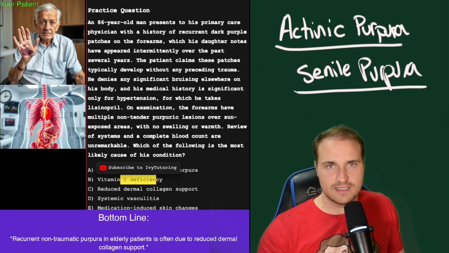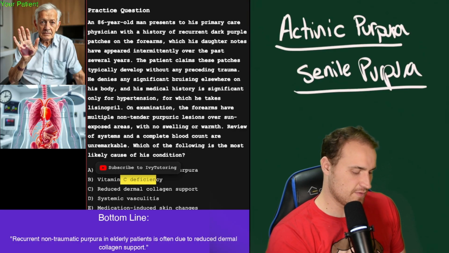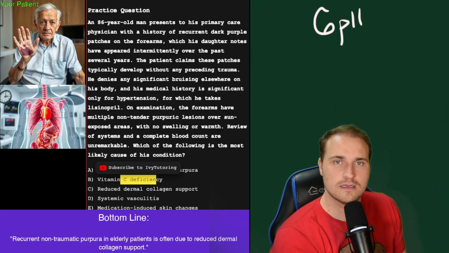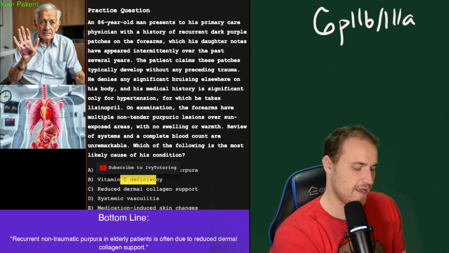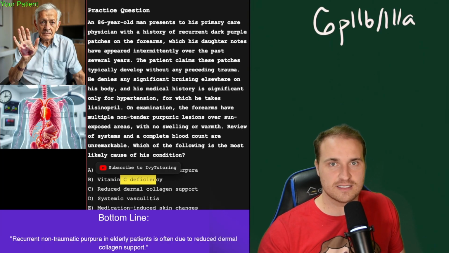And onto that whole ITP thing, the pathophysiology of ITP is when you have autoantibodies against your platelet antigens. For example, I'm going to zoom this up so you can see, GP2B3A, and that leads to the destruction of the platelets in the spleen. And that can be primary, which is idiopathic, or it can be secondary, which is like after a viral illness or HIV or lupus or something like that, maybe a CLL.